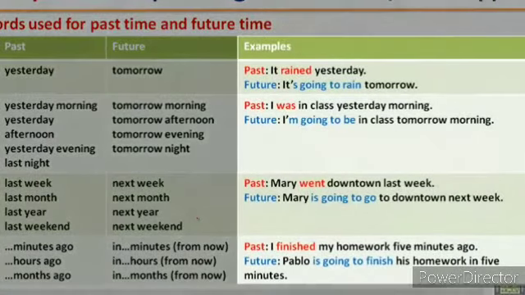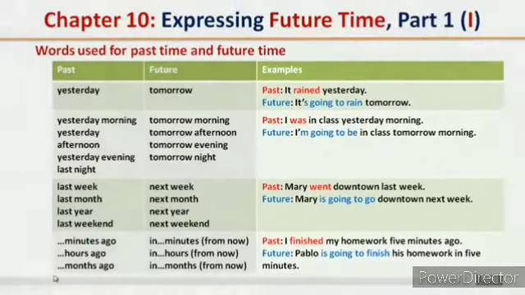The examples of the past: it rained yesterday. The future: it's going to rain tomorrow. The past: I was in class yesterday morning. The future: I'm going to be in class tomorrow morning. Past: Mary went downtown last week. Future: Mary is going to go downtown next week. Past: I finished my homework 5 minutes ago. The future: Pablo is going to finish his homework in 5 minutes.